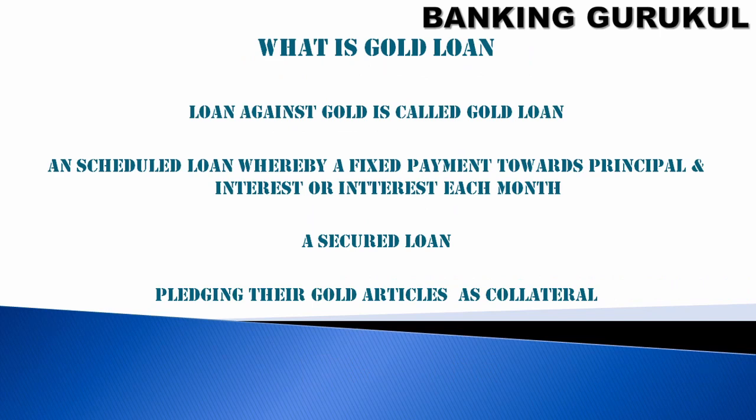What is a gold loan? A loan given against gold as security. A loan against gold is called a gold loan. It is a scheduled loan whereby a fixed payment is made towards principal and interest, or only towards the interest, each month. A gold loan is a secured loan. The customer pledges their gold articles as collateral and gets the loan.